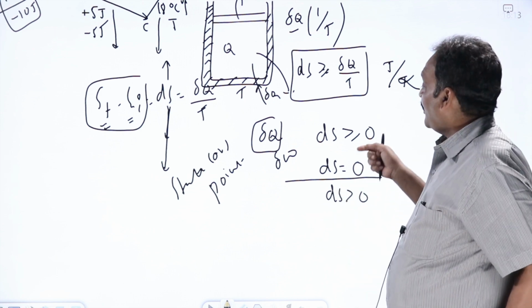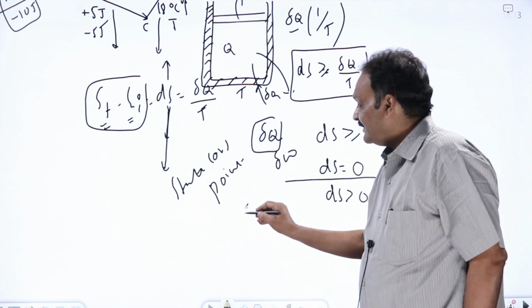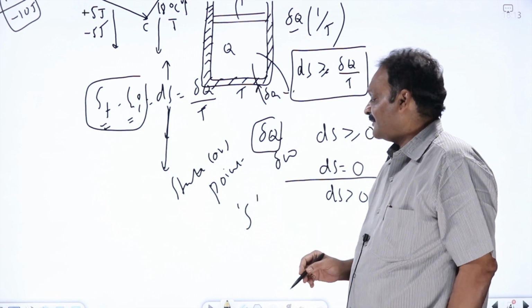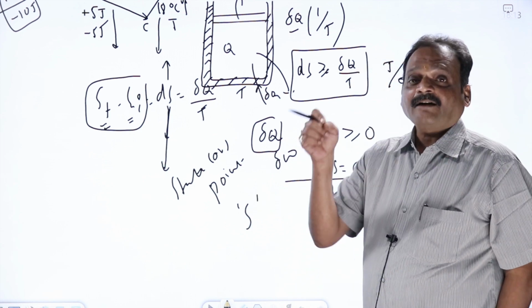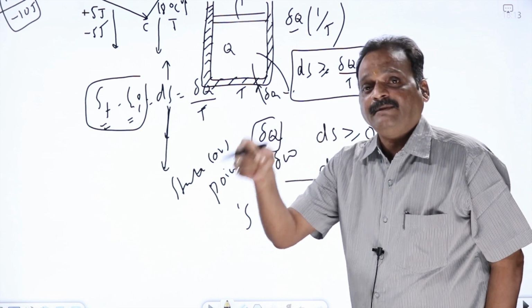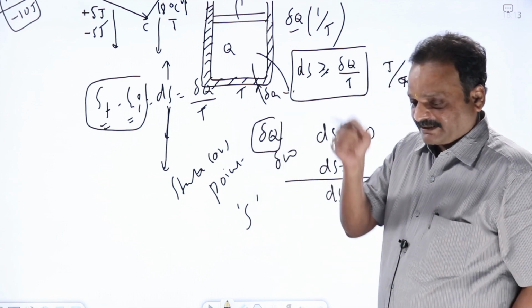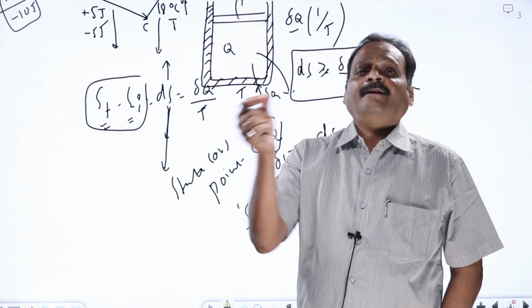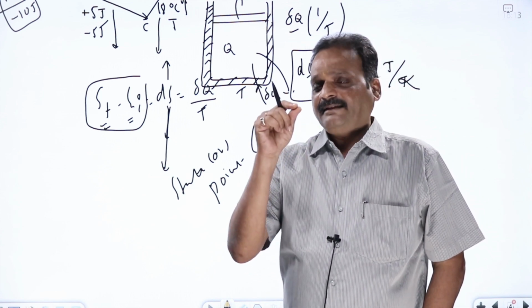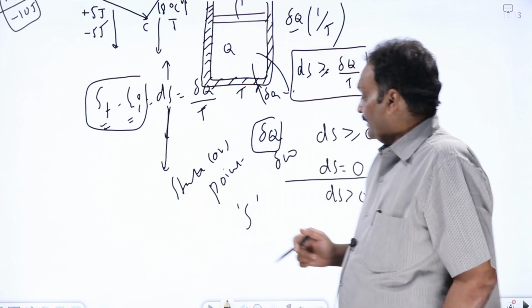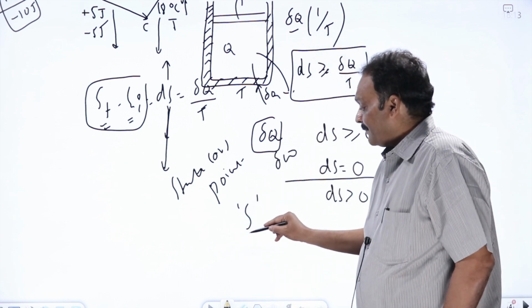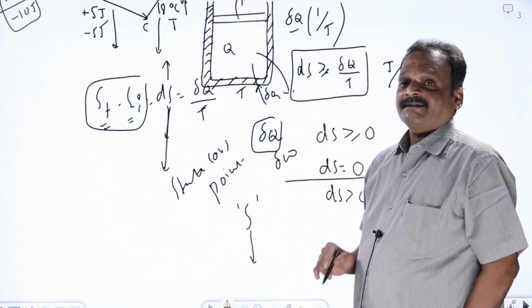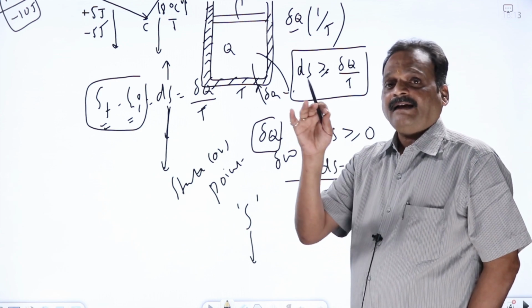So what is entropy? Entropy is a state or point function of a system which remains constant during a reversible adiabatic process. Now you have to specify reversible. For every term you have to specify whether the process is reversible or irreversible, and that becomes very crucial now. Entropy is that property of the system which remains constant during a reversible adiabatic process.